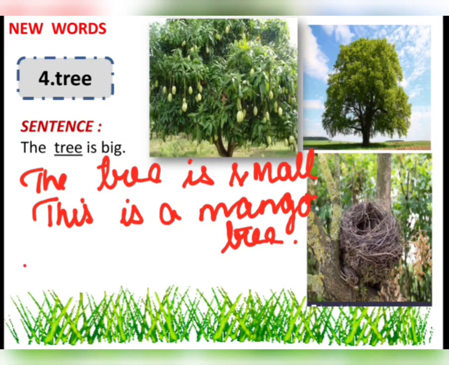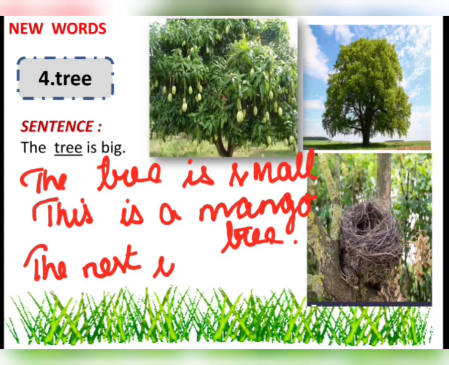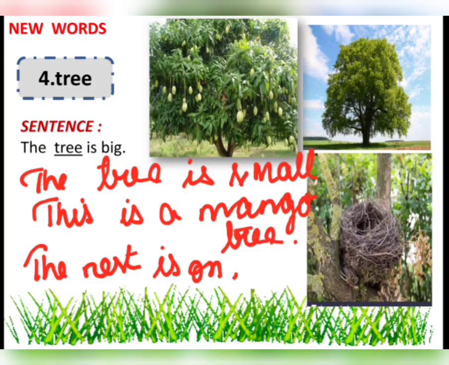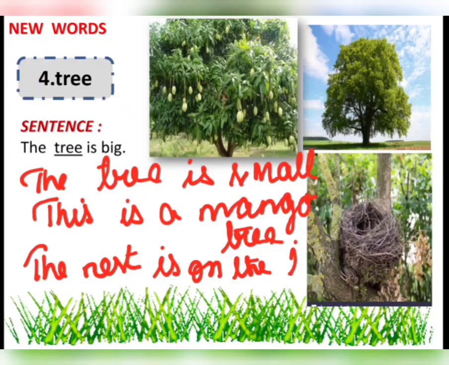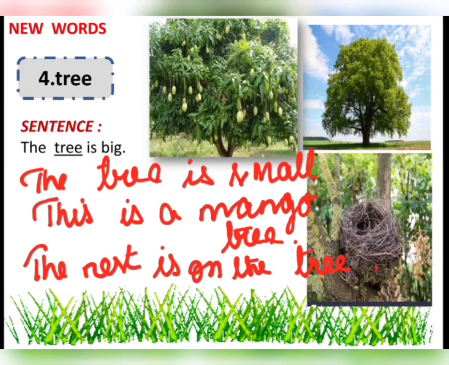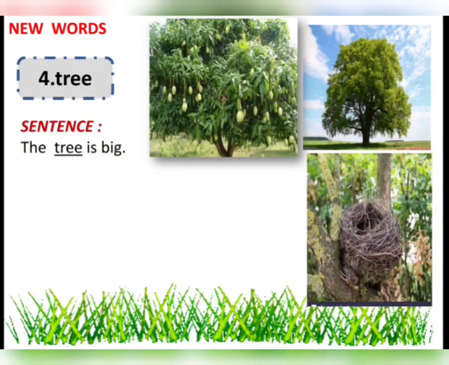Or you can make the nest is on the tree. You can also write there are mangoes on the trees. That also you can write, isn't it? So let us write the nest is on the tree. Right? Okay. I hope you have understood how you can make sentences with the word tree.